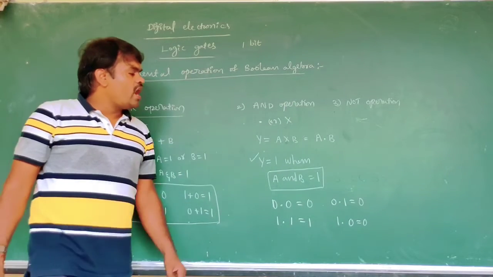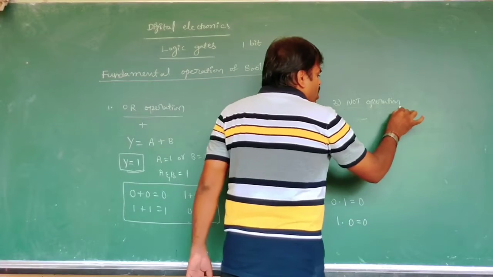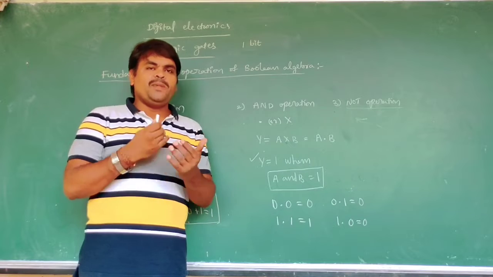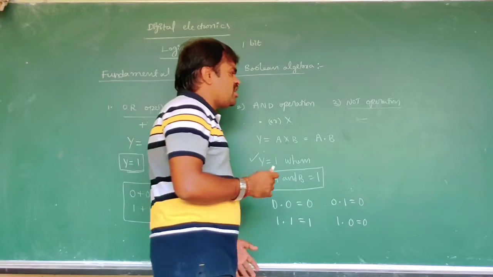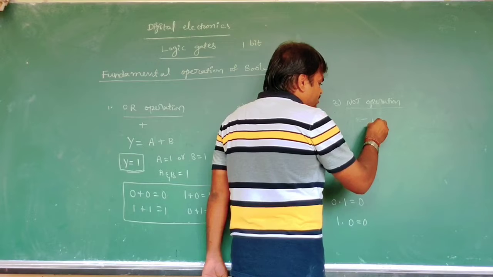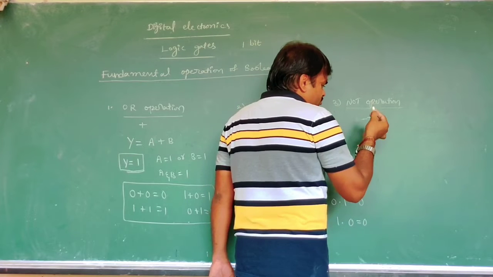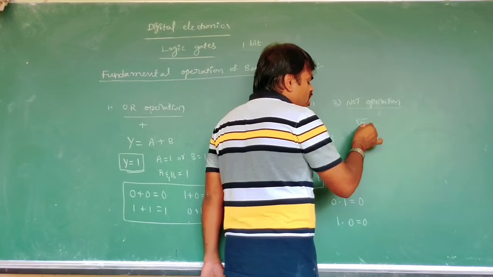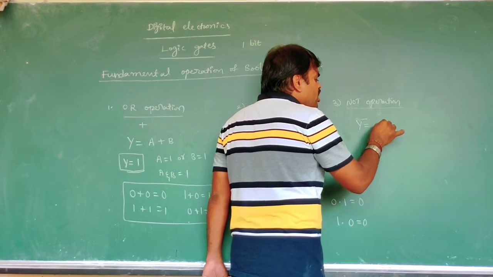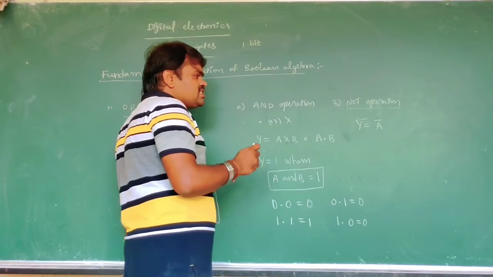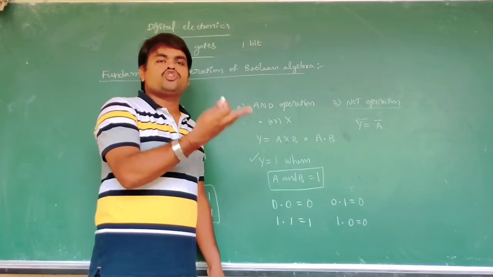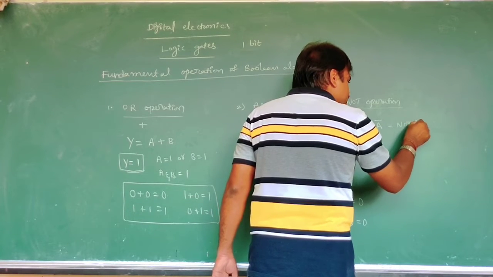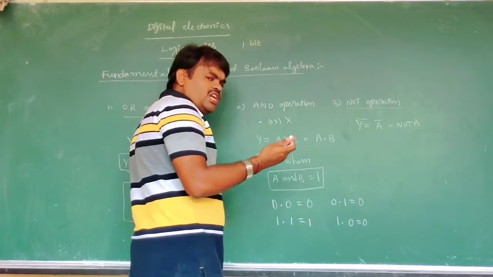Now we are going to the NOT operation. What does NOT operation mean? It is a complementary operation. Complementary operation means it is represented by a bar over the letter. For example, for a, the operation of NOT is y is equal to a bar. What does that mean? A bar means opposite to a, not a.